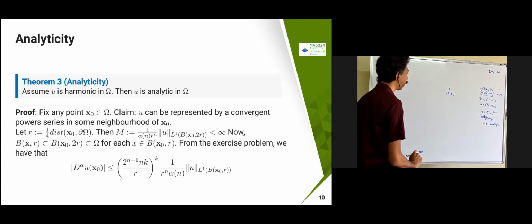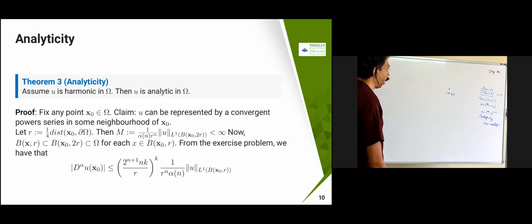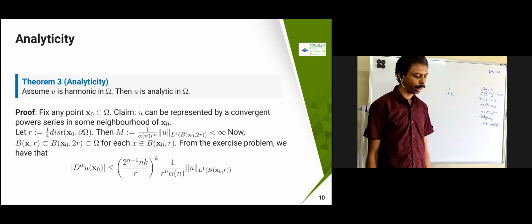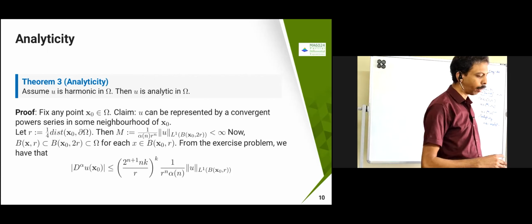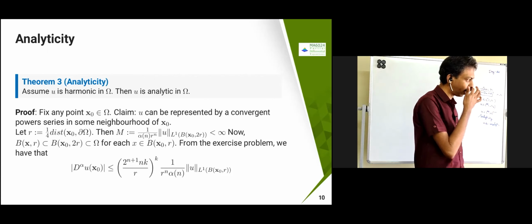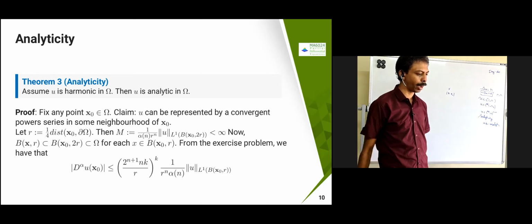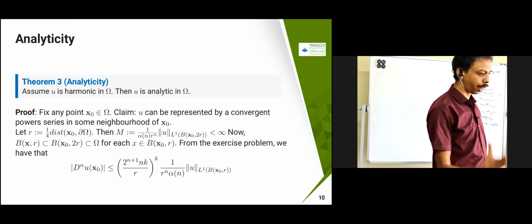Okay, so only these two places you may have some difficulty, but the rest of the places is not a problem. Now, what I am going to take is, in the earlier case I have taken the distance between x naught comma dou omega. Now I am going to take half of the distance between x naught comma dou omega. Now I am going to shrink the ball further.